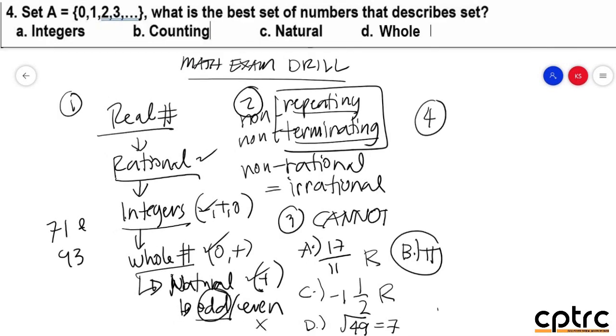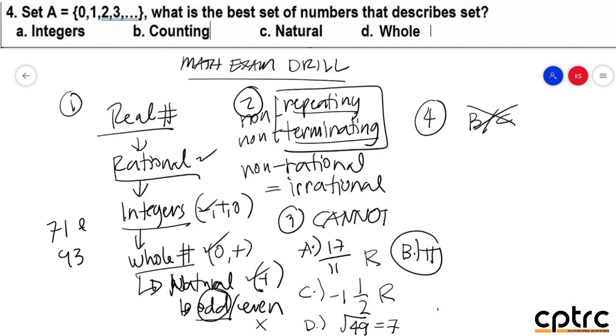Now, let's go to number 4. Set A is equal to 0, 1, 2, 3, and so on and so forth. What is the best set of numbers that describes set A? If you answer counting, bravo, that is the most wrong of all. Remember, counting always starts with 1. Counting has no 0 and no negatives. So therefore, Bravo is wrong. And since counting is mathematically termed as natural numbers, both Bravo and Charlie are incorrect answers.